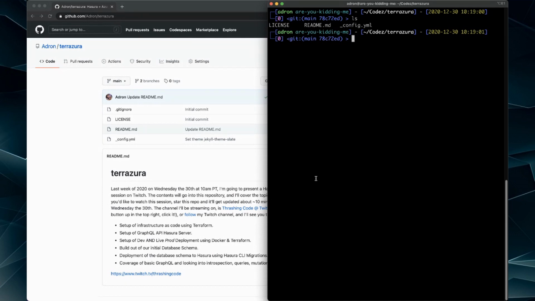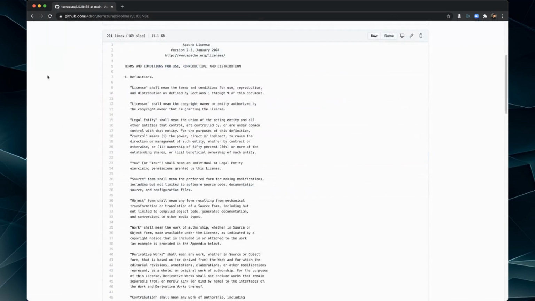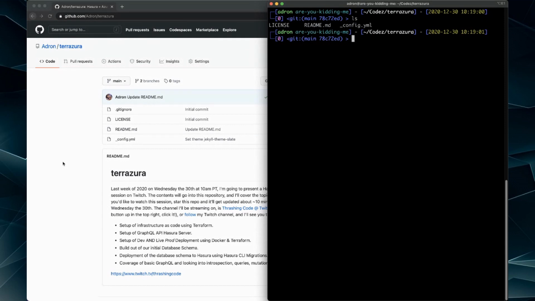I'll eventually update that at the end of the stream when this goes to a VOD, and get all that stuff in there. And I believe I MIT licensed this, so you can do whatever you want with this. No, I Apache licensed it, but pretty much it's an open source repo. You can do whatever you want with it.